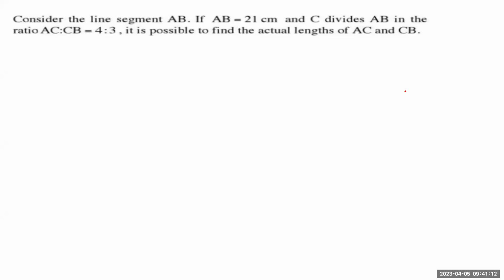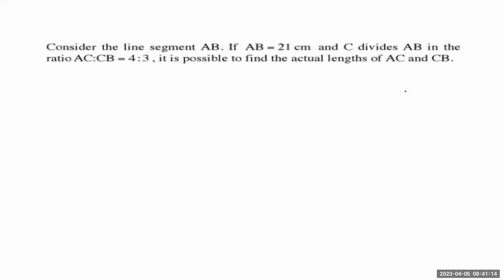Now, this is what we need, guys. Let's consider the following. Suppose we have a line segment AB. It's one thing, so I can't speak of a ratio. If I just have a line AB, it has 1 unit. So let's look at the following. We have line segment AB, and AB is 21 centimeters. If it's just one thing, I can't speak of a ratio.